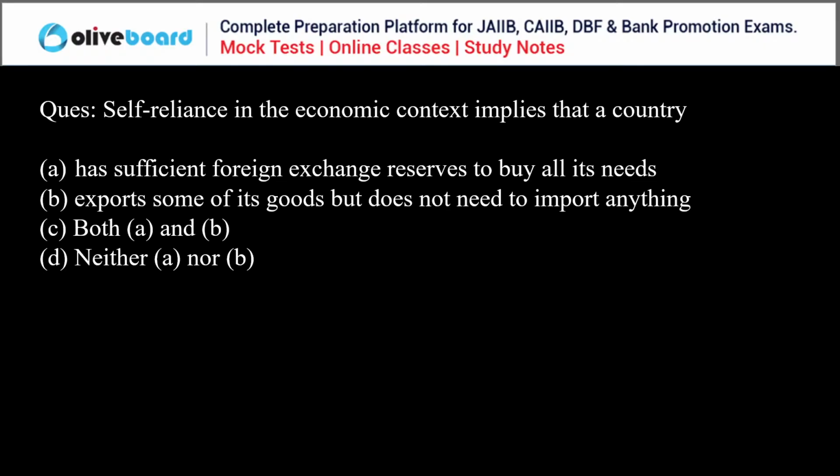Both A and B, or neither A nor B. Self-reliance in the economic context implies that a country has what? So yes, both A and B is the correct answer, right?